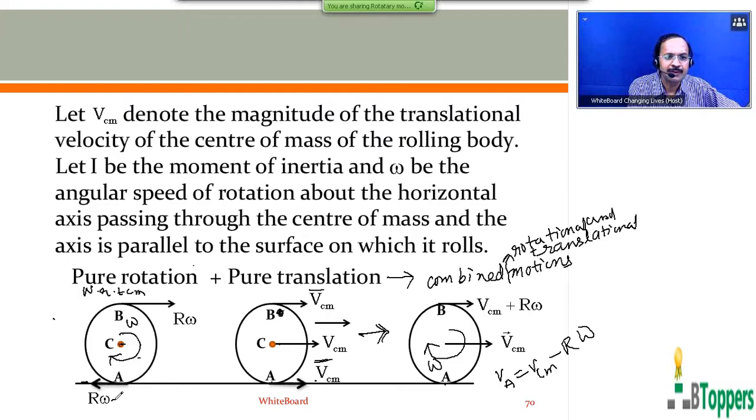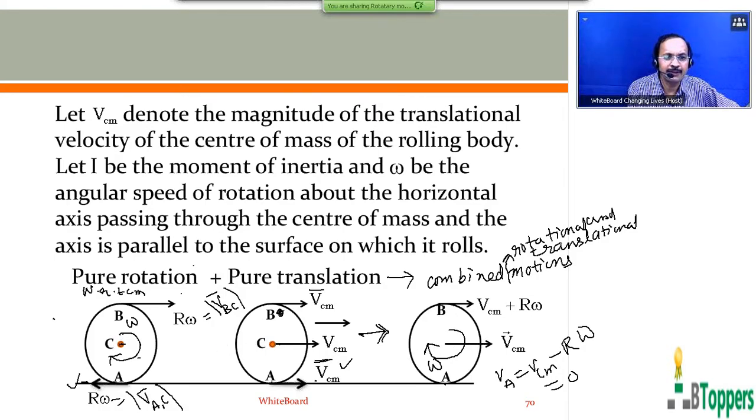This represents the magnitude of the velocity of the point A with respect to the center of mass. This represents the magnitude of the velocity of the point B with respect to the center of mass. So the resultant of this and this will be 0 in case of combined translational rotational motion of the rolling body, when there is no slipping.